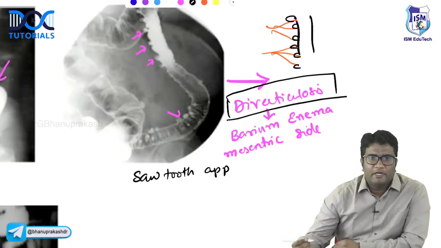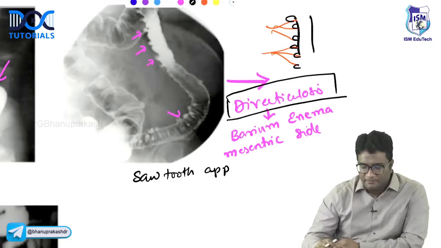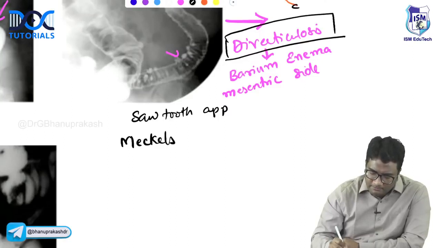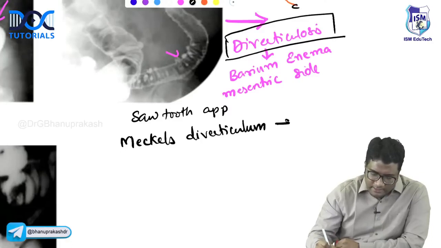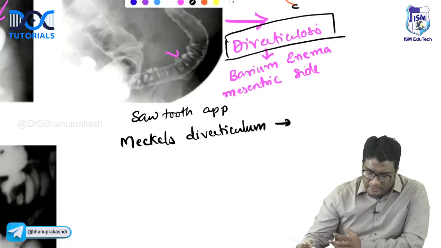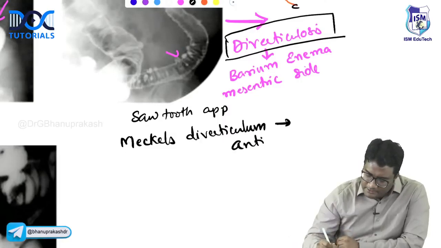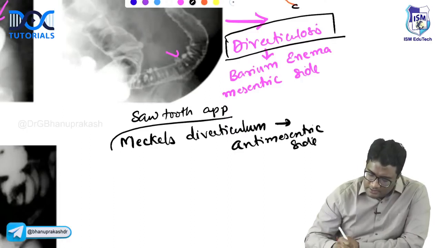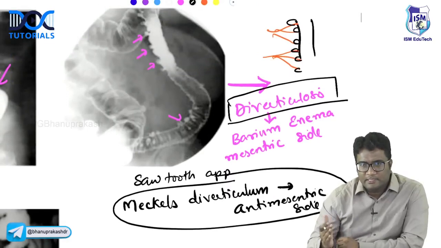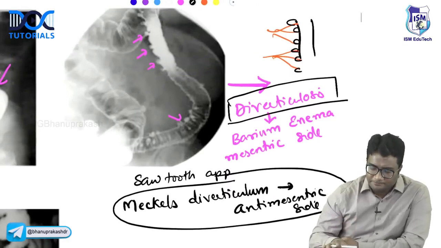Where do you see Meckel's diverticulum? Is it on the mesenteric side or anti-mesenteric side? Can you tell me in one word? Very good. This is on the anti-mesenteric side. So Meckel's diverticulum is on the anti-mesenteric side, whereas diverticulosis occurs on the mesenteric side, right?